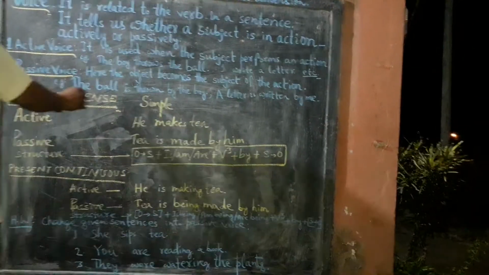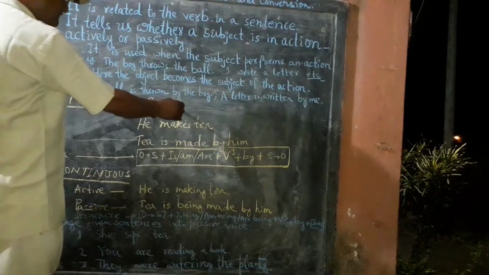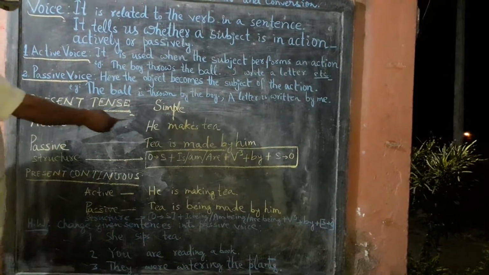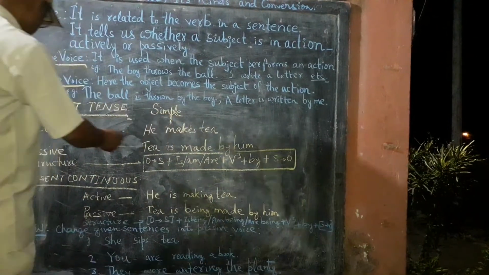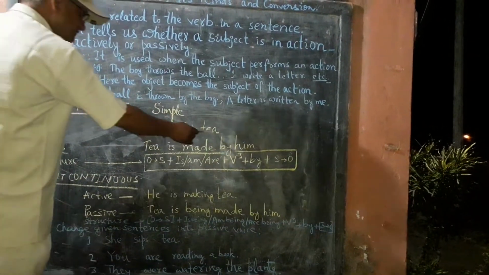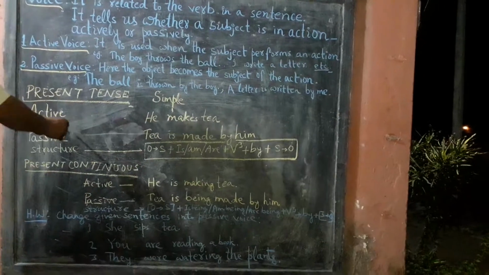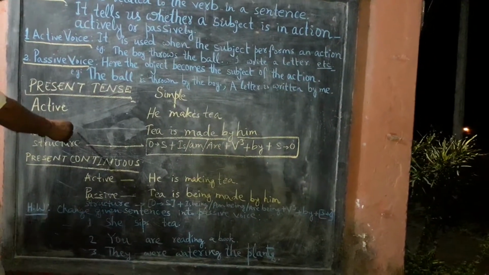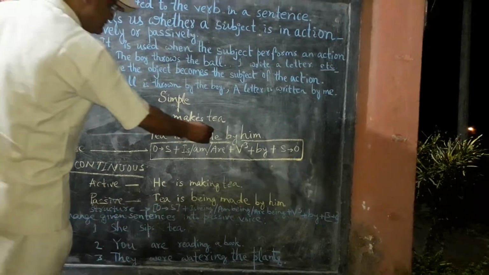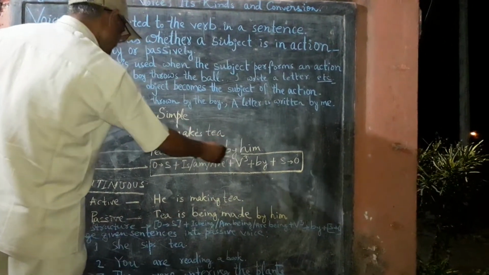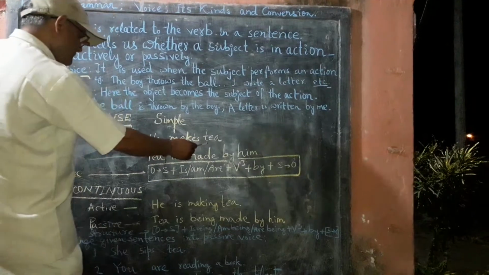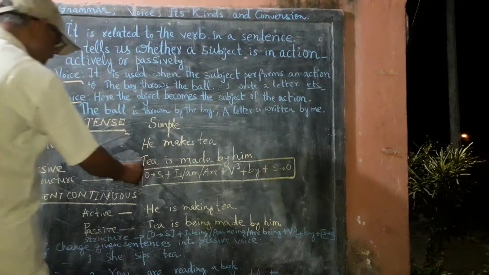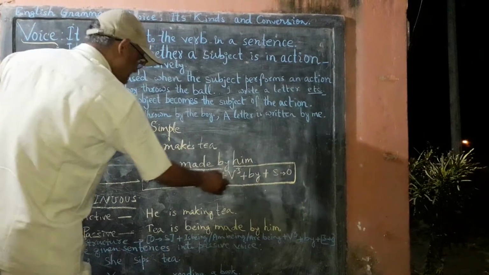First, we consider simple indefinite tense or simple present tense in active voice, that is, he makes tea. This sentence is in simple present tense, and when we change it into passive form, it becomes tea is made by him. What happens? This changing is as per this given structure.